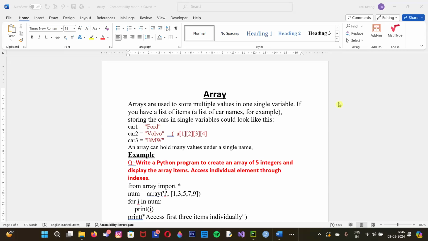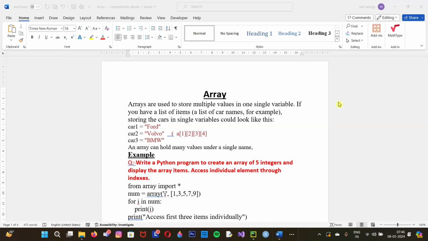Hello friends, so today I'm going to tell you about array. Array is also a part of Python, and if you're doing any other coding like C, C++, Java or any other language, then this is a very important part of that code. We have two types of array, 1D array and 2D array. In C++, we have one more thing that is called vector. But in Python, everything is combined in array, either it's a dynamic array, 2D array or 1D array.